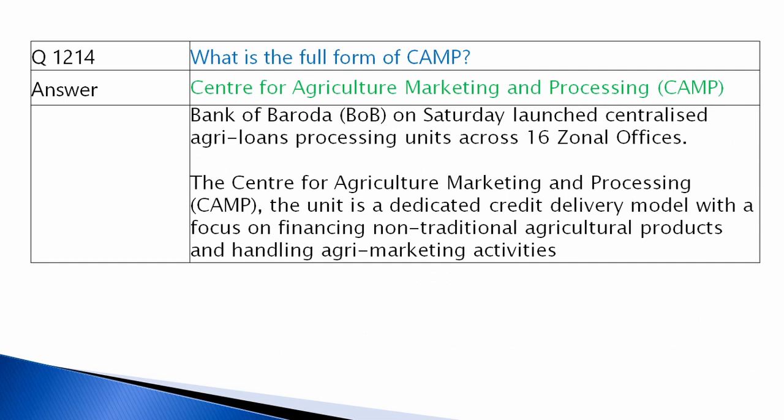What is the full form of CAMP? Center for Agriculture Marketing and Processing. Bank of Baroda on Saturday launched a centralized agri loan processing unit across 16 zonal offices. The Center for Agriculture Marketing and Processing unit is a dedicated credit delivery model with a focus on financing non-traditional agriculture products and handling agri-market activities.